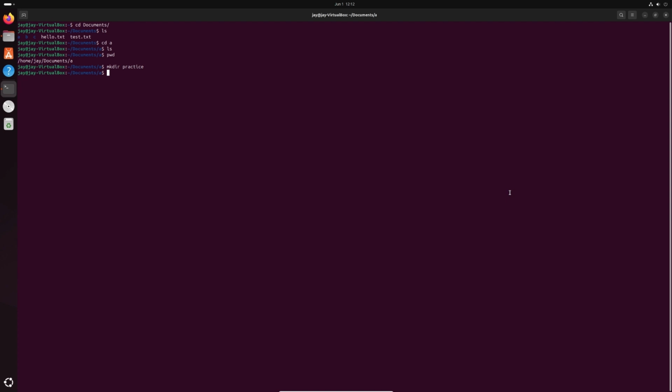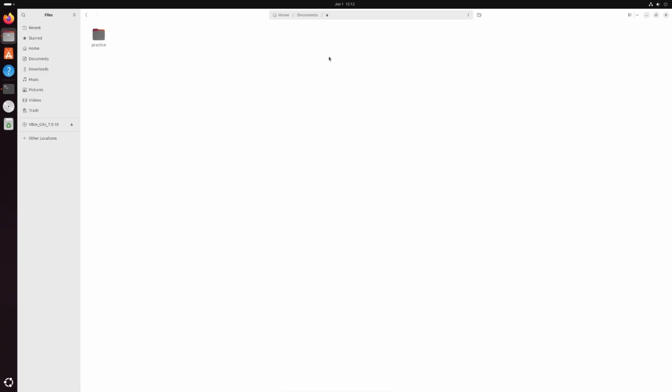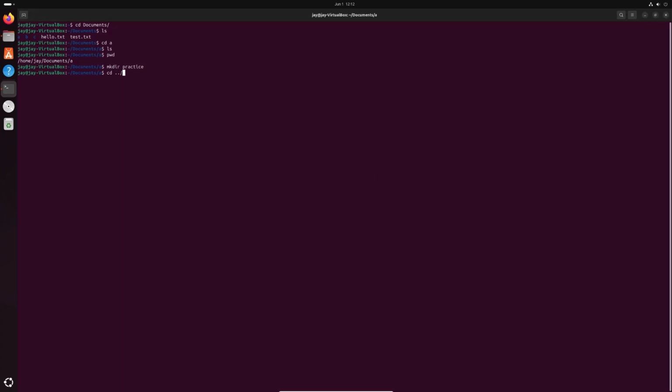Next command which we are going to learn is rm. The rm command helps us in removing a file. As you can see, the folder is empty, so I'll go back to a directory which contains some files. So I'll go one directory back. If I do ls, we have three directories A, B, C which are highlighted in blue, and we have some text files which are highlighted in white.